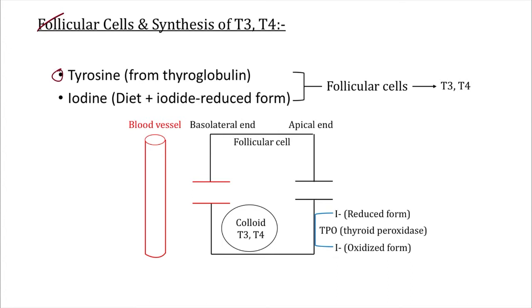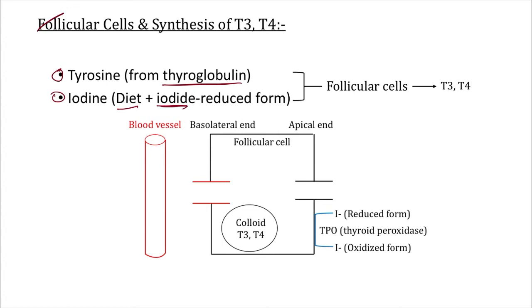From where we will get this, sir? We will get this from one very big globulin. The name is thyroglobulin. Tyrosine amino acid, the source is thyroglobulin. Second component, sir, is iodine supplied by diet in the form of iodide. Why only iodide, sir? Because this is the only form of iodine that can be absorbed by our body.